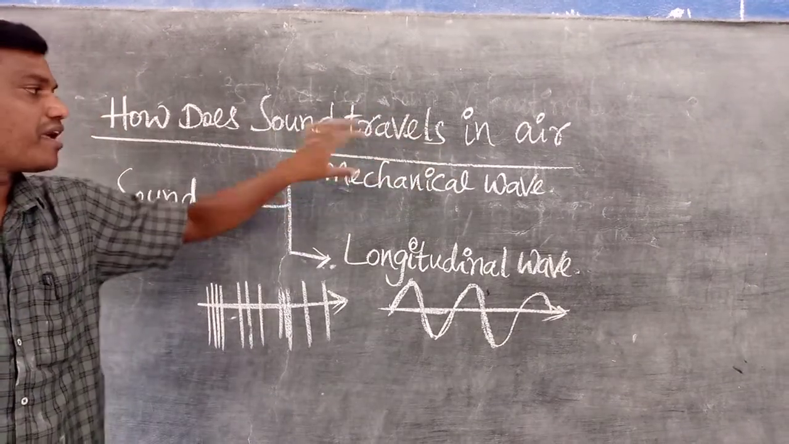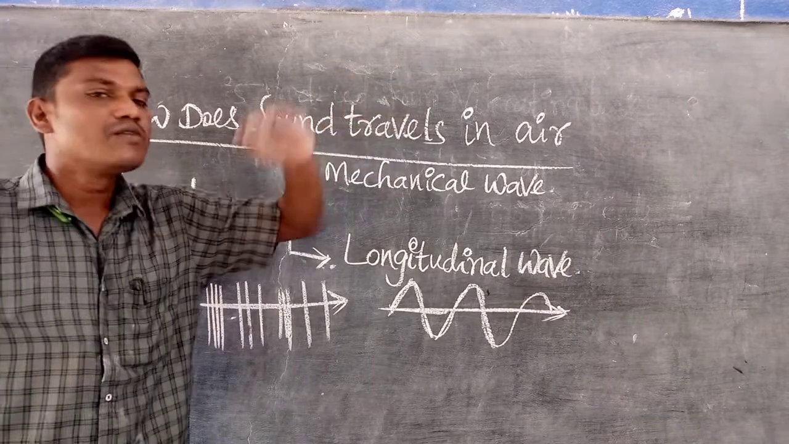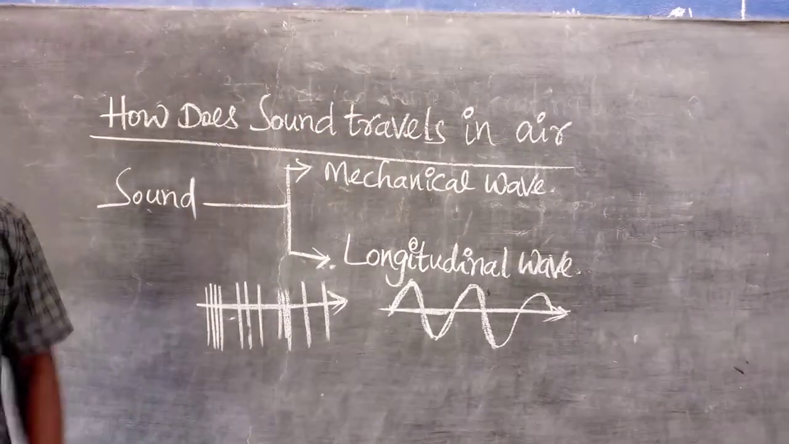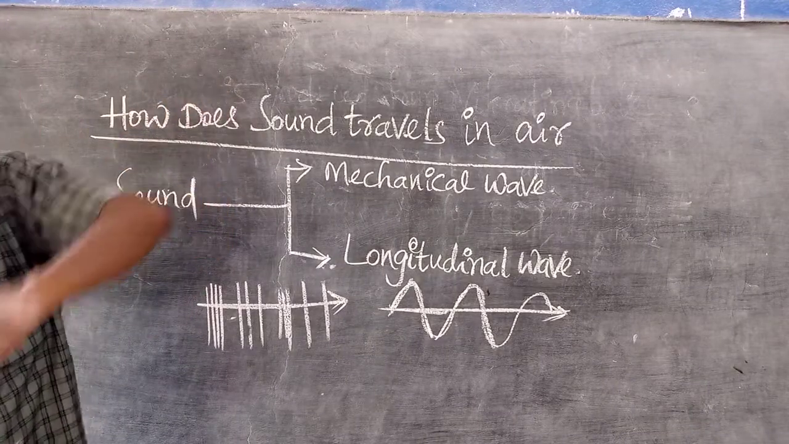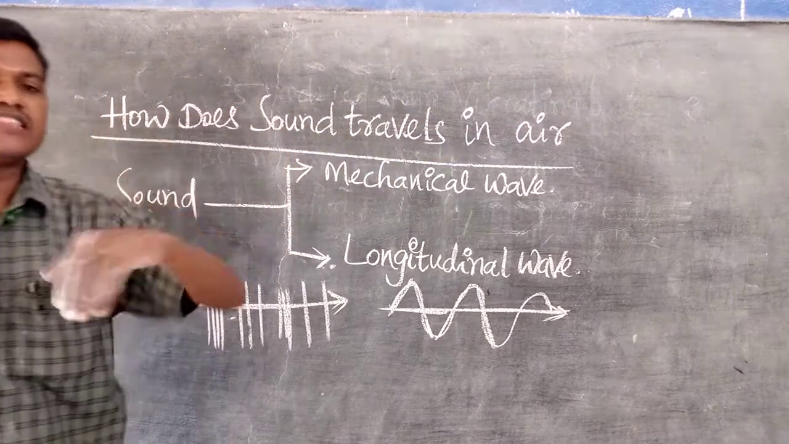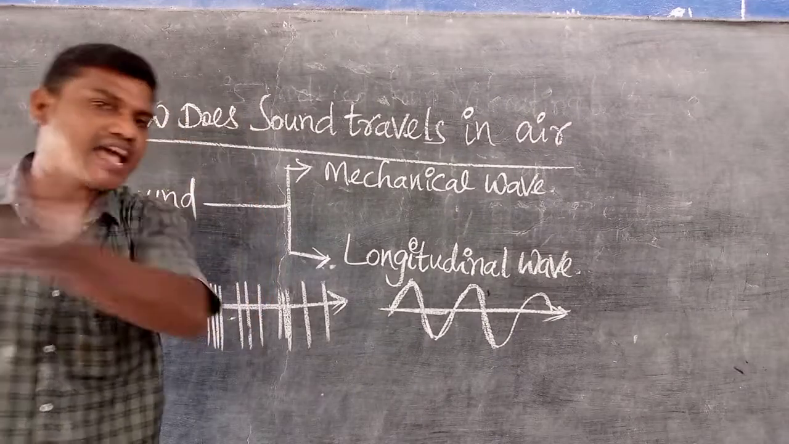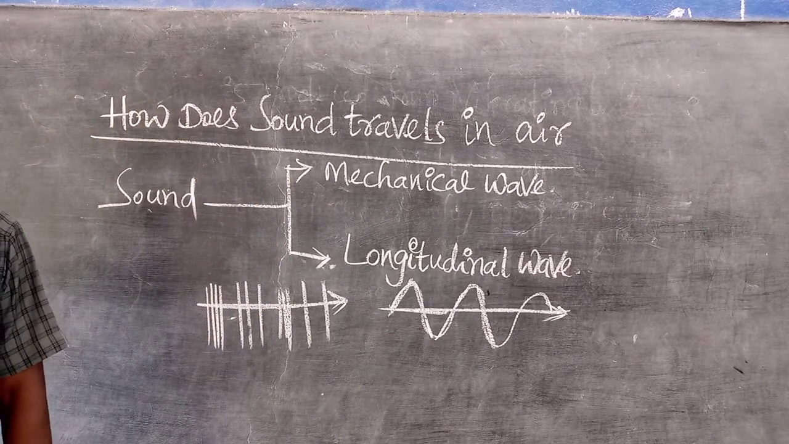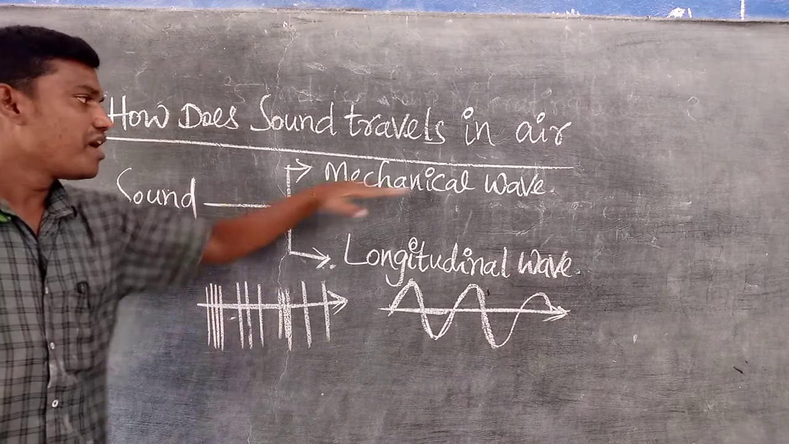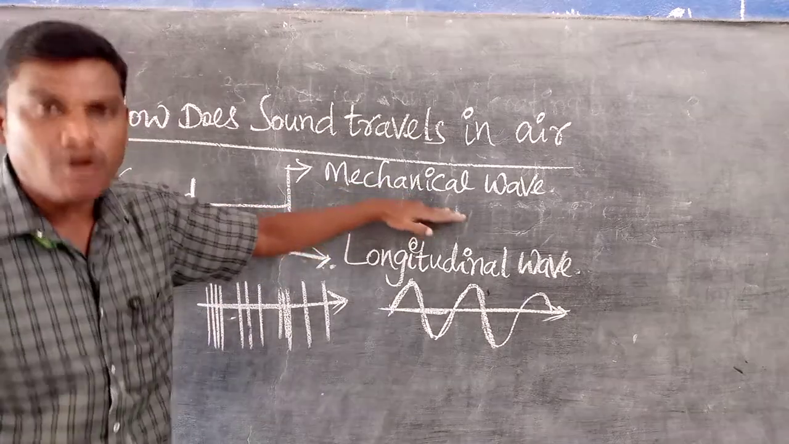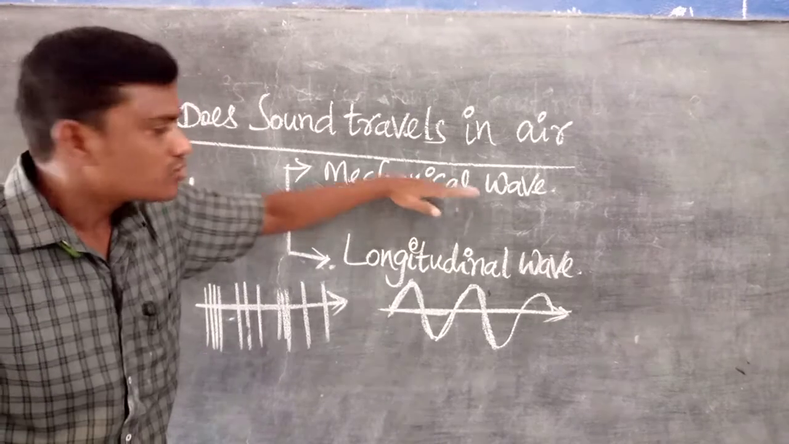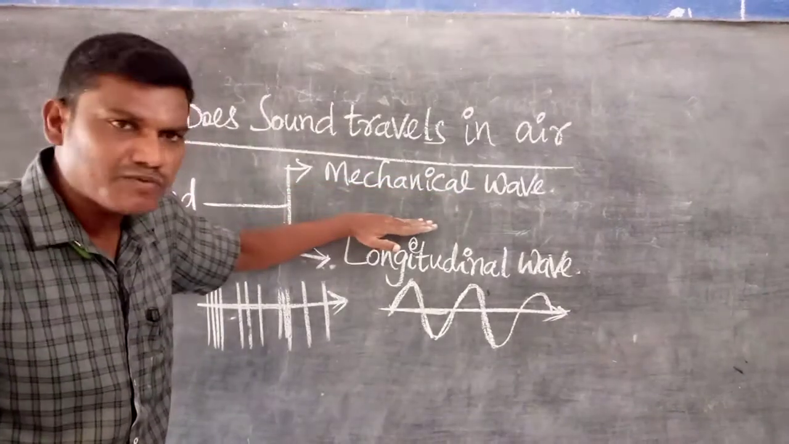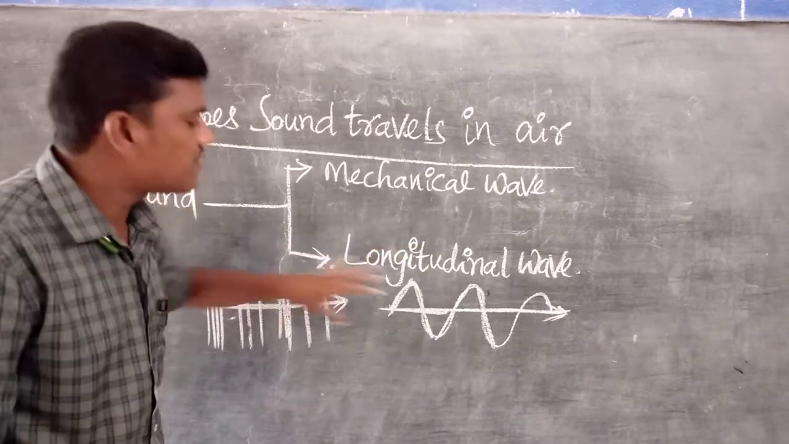Mechanical wave is nothing but a wave which requires a medium for propagation. That's why sound needs a medium to move from one place to another, that is either solid, liquid or gas. In the same way, mechanical waves are further classified into how many types? Two types: progressive waves and stationary waves. Progressive waves are further classified into two types: longitudinal and transverse.